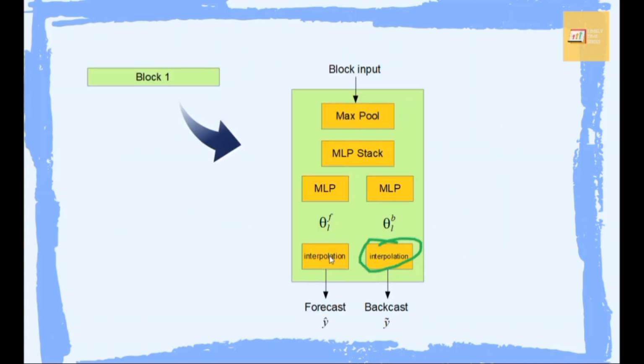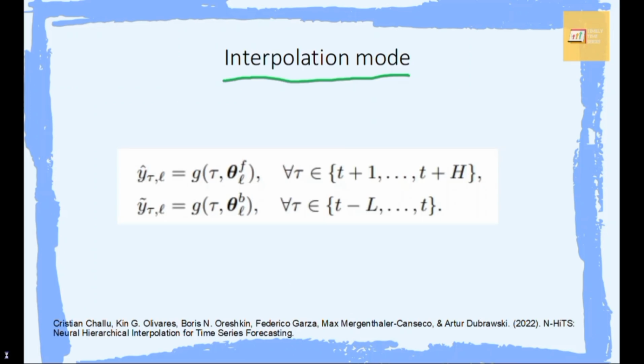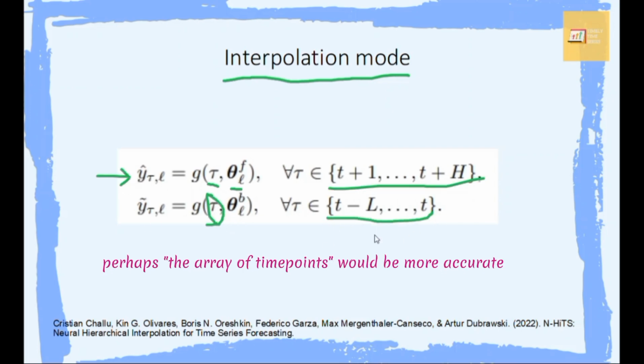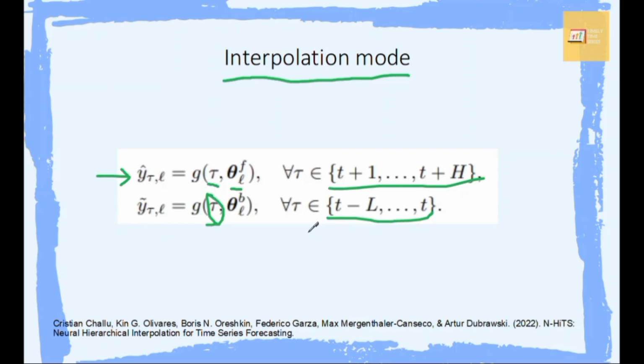So in this layer, they are just using the interpolation coefficients that they already have and the time points to compute the interpolation function and to compute the value at a certain timestamp. So interpolation is basically a function of two inputs. Tau is the collection of the timestamps. The above equation here is for generating the forecasts, while the lower one here is for the backcast sequences.